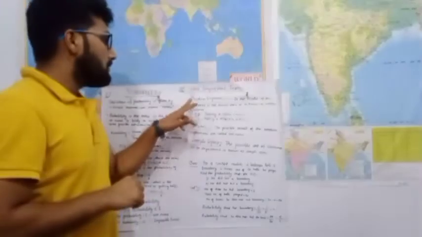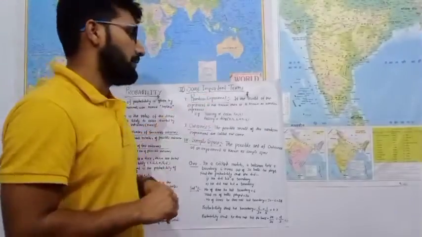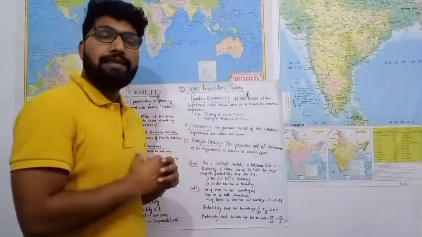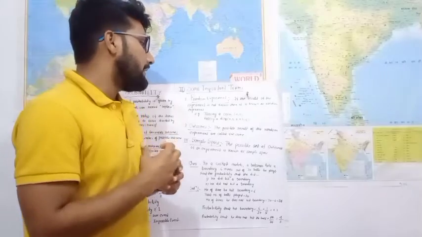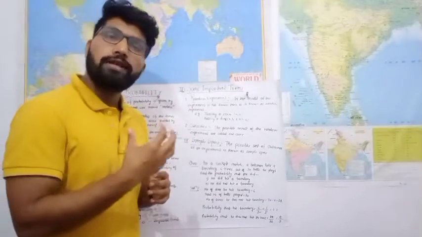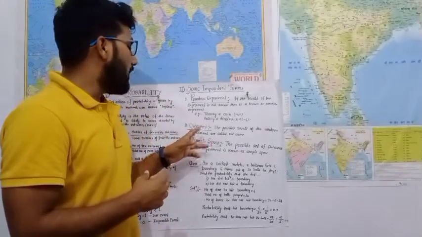Next are some important terms of this chapter. First is the random experiment. If the result of the experiment is not known, then it is known as a random experiment. Example, tossing a coin, rolling a dice. Next is the outcome.